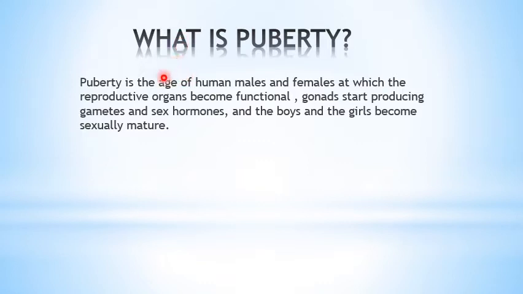Next, a very important topic is, what is puberty? Puberty is the age of human males and females at which the reproductive organs become functional. Gonads, meaning the testes in the case of the male and ovaries in the case of the female, start producing the gametes and sex hormones, and the boys and girls become sexually mature. So this is the age in which the reproductive life starts.